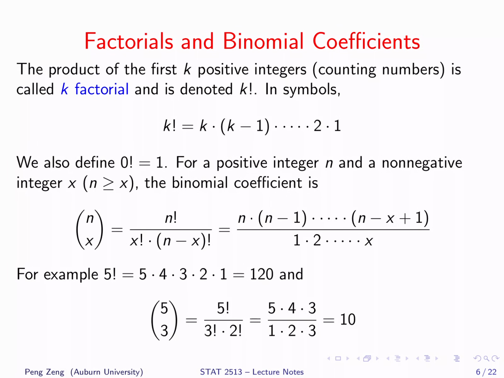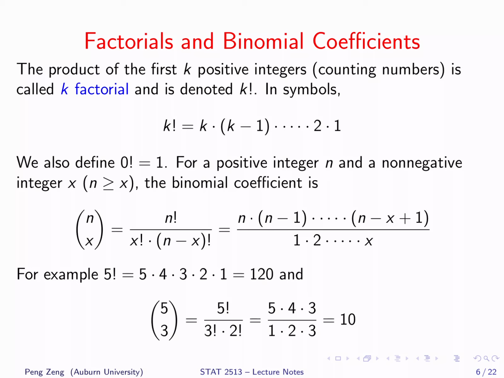First, we need to introduce some notations. The product of the first k positive integers is called k factorial. It is denoted by k followed by an exclamation mark. In terms of symbols, k factorial equals 1 times 2 times 3 up to k. For example, 5 factorial equals 1 times 2 times 3 times 4 times 5, which is 120. We also define 0 factorial to be 1.